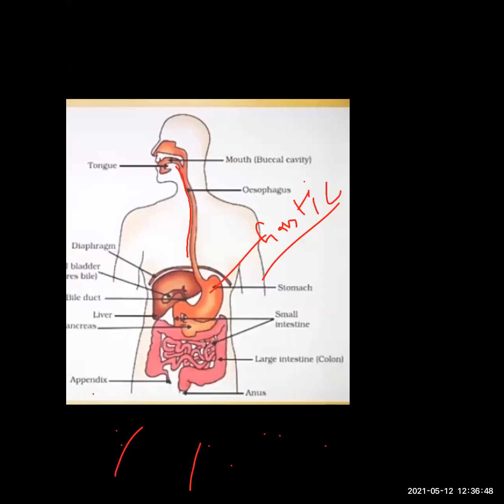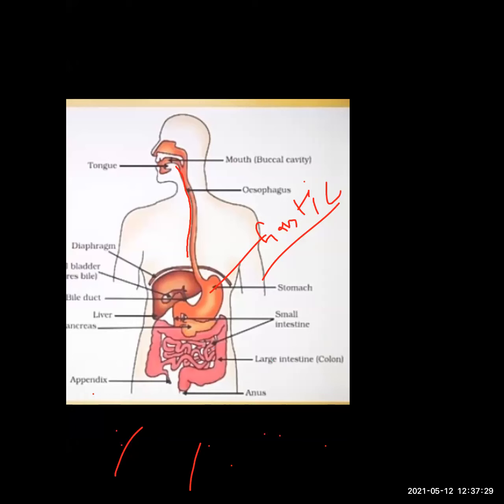Here the question is, and as usual we say, what will happen when saliva is not present in the mouth: then no carbohydrate digestion can take place in the mouth, no production of maltose. Is it clear? Like that, what will happen if HCl is not produced in the stomach? What is the situation then? When HCl is not produced, too many germs enter freely and move here and there in our stomach, and no killing of germs takes place.